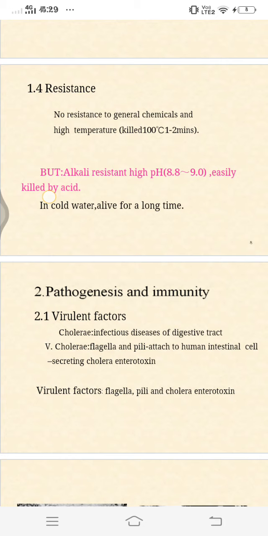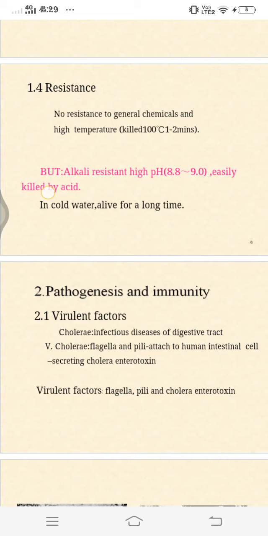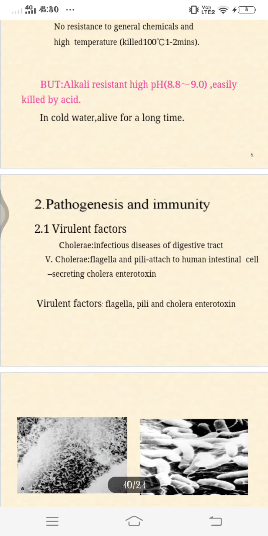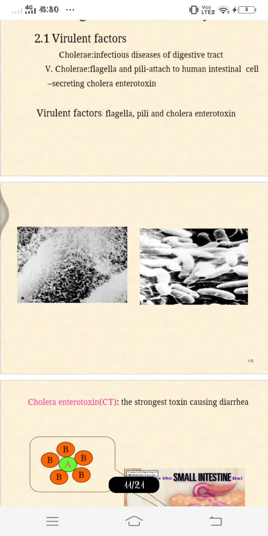Cholera is an infectious disease of the digestive tract. Vibrio cholerae flagella and pili attach to the human intestinal cell, secreting the cholera enterotoxin. So the virulence factors are flagella, pili and cholera enterotoxin. Especially this cholera enterotoxin enters our intestine and changes the sodium ion concentration there.